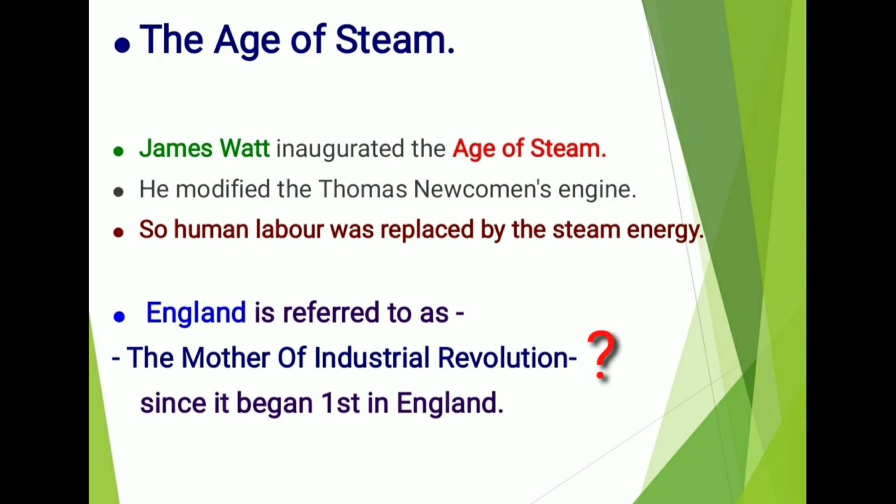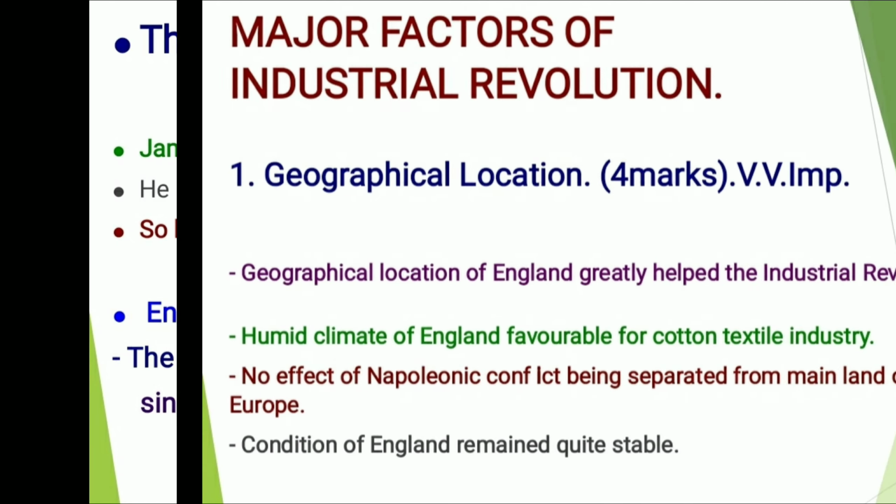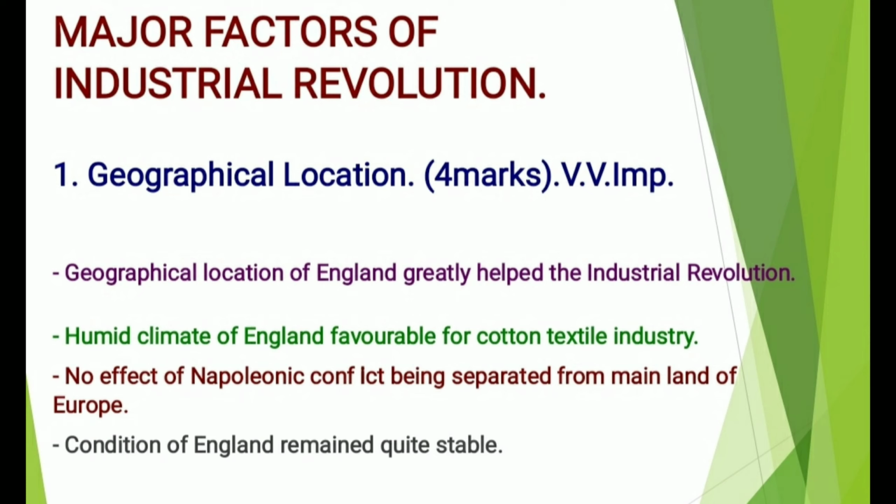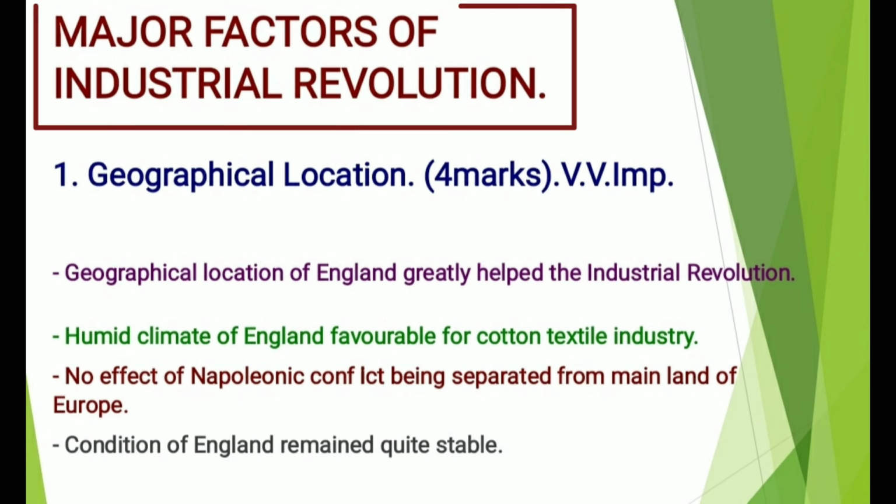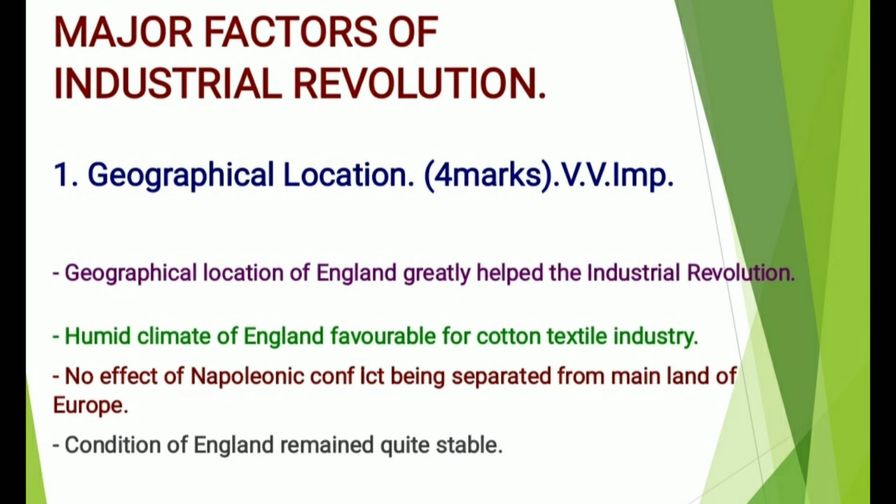The question is often asked, why is England called the mother of the Industrial Revolution? The answer is, the Industrial Revolution first took place in England and then it spread to the entire Europe. Now we shall see why the Industrial Revolution first began in England. There are various factors of the Industrial Revolution. We will see them one by one.